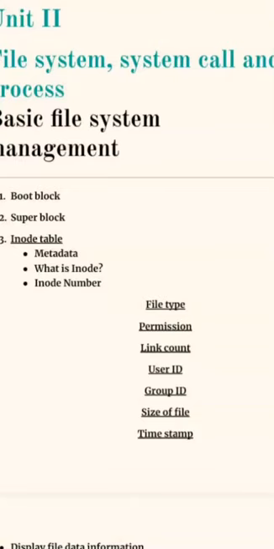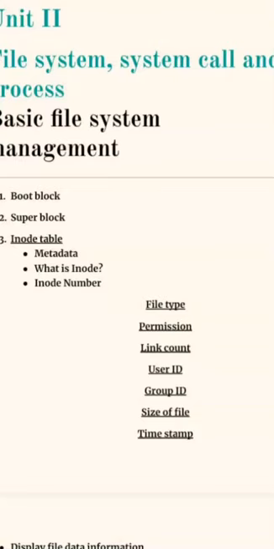First is the file type. Which type of file we are going to save, a regular file or a directory, is saved in the inode. Second is permission, that is, the permission for that particular file: read, write, and execute. Read is denoted by r, write is denoted by w, and execute is denoted by x. Next is the link count.